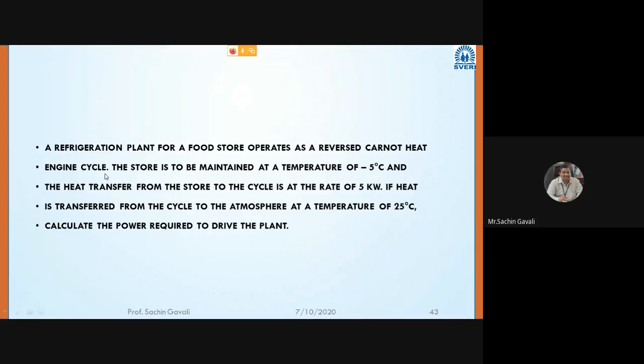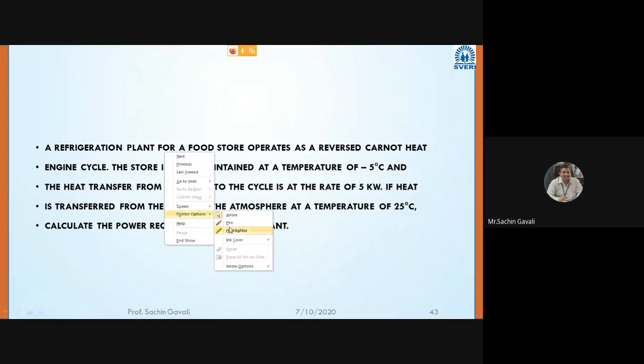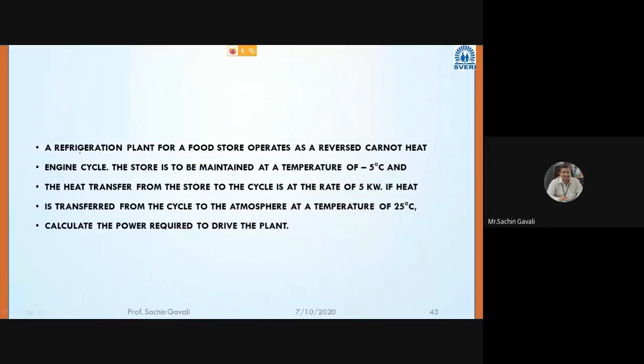Then now this numerical. A refrigeration plant for a food store operates as a reverse Carnot heat engine cycle. The store is to be maintained at a temperature of -5 degrees Celsius, and heat transfer from the store to the cycle is at the rate of 5 kilowatt.